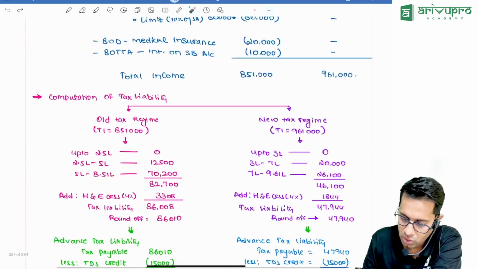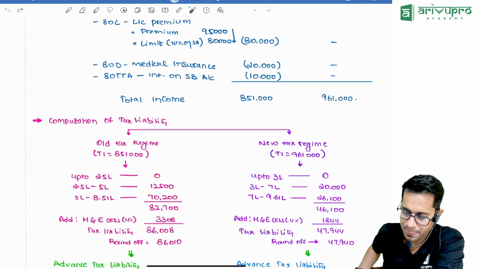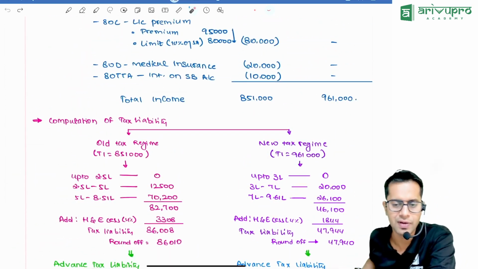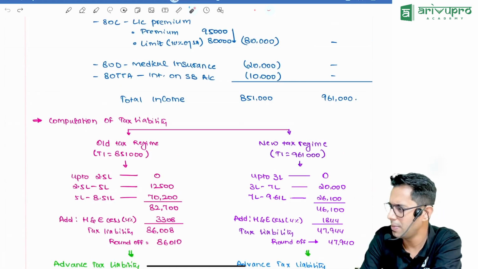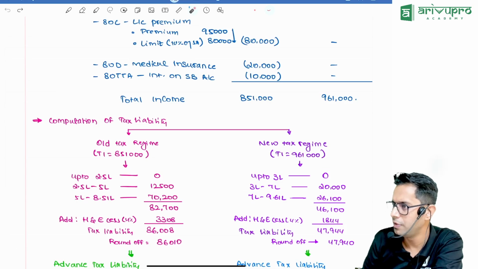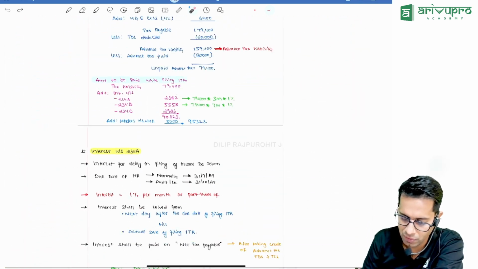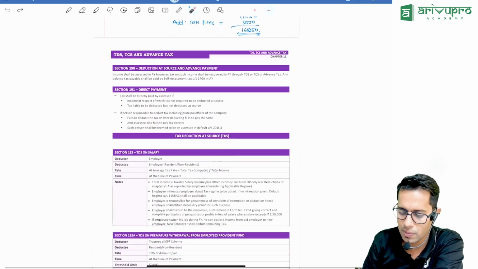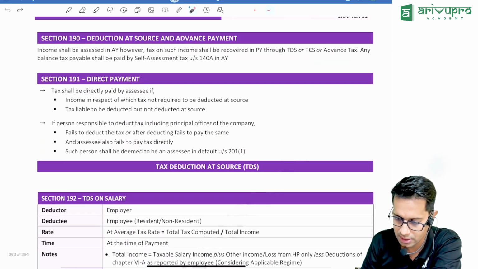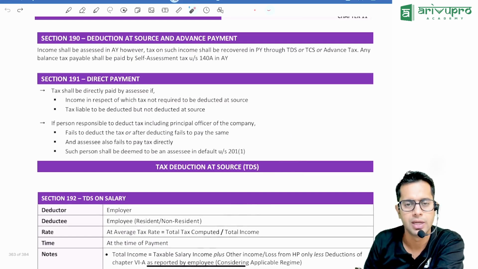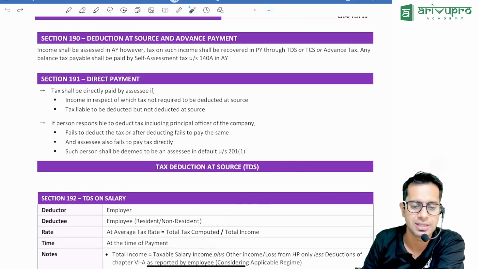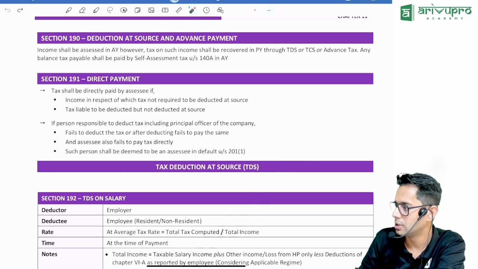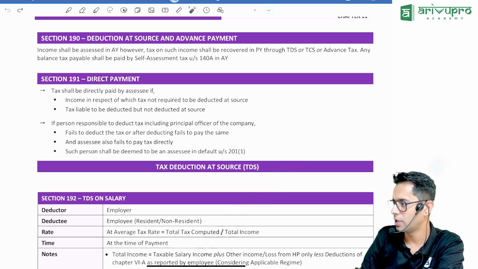So this is all about your advance tax provision. Now we will take a short break of 10 minutes only, and we will discuss our TDS TCS provision. This TDS TCS is the last discussion, which will hardly take around half an hour for us. We'll start the discussion with TDS in just 10 minutes. So you can wait for 10 minutes.